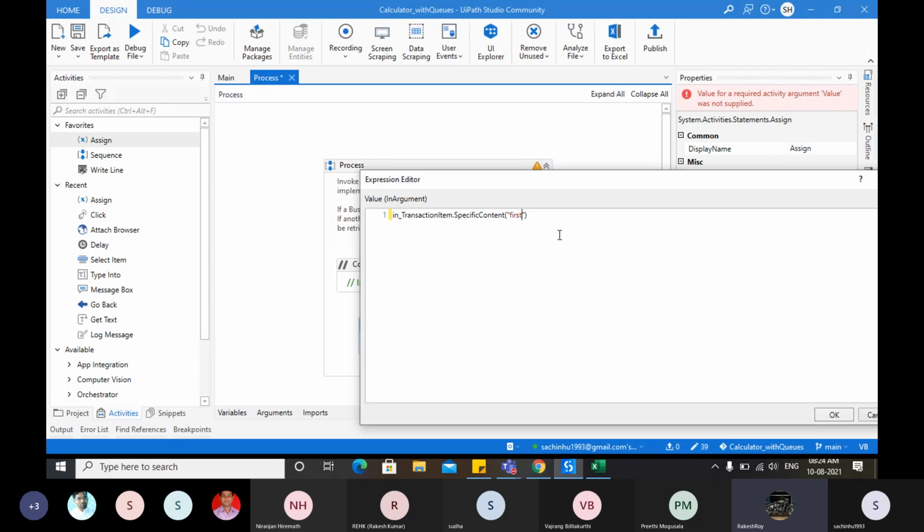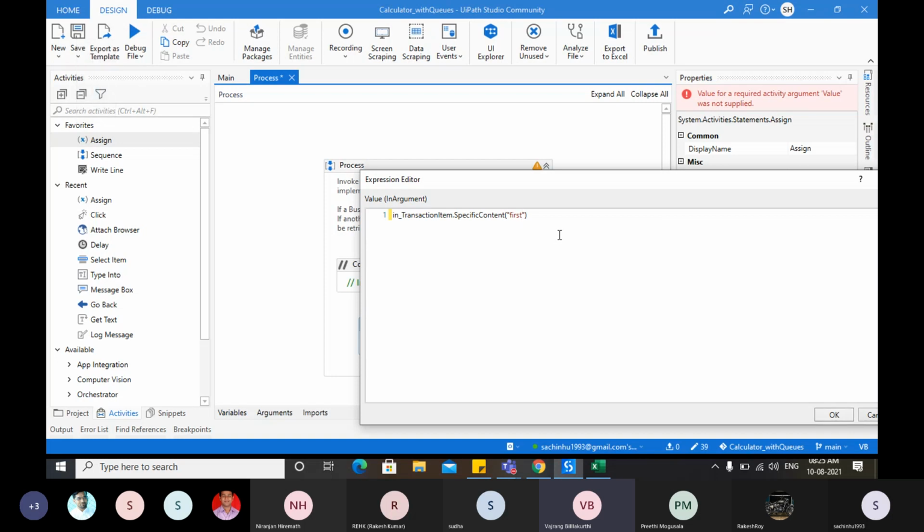If it is integer, we need to convert it to string, because you are concatenating. By default, what is the value that we are going to get? Object. It will be a string. You can add dot toString at the end. It's an object, that's correct.